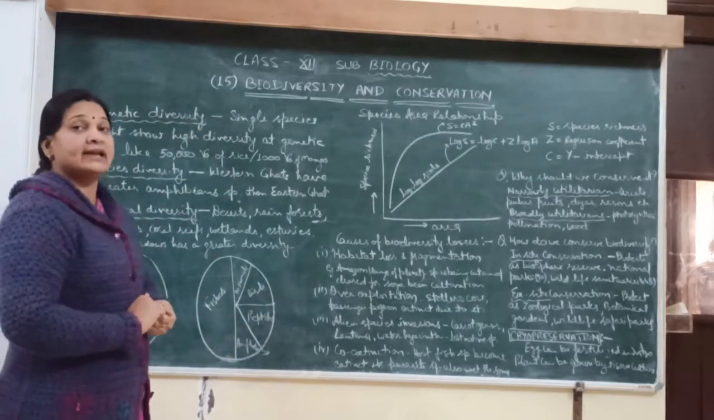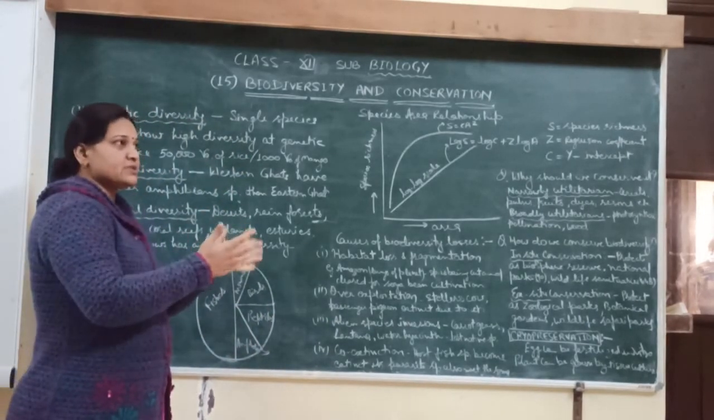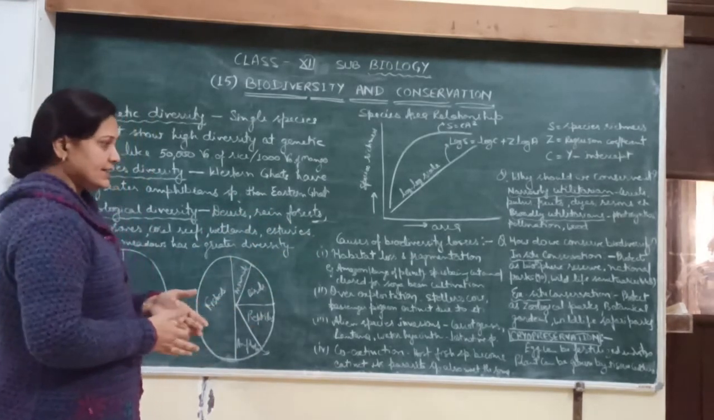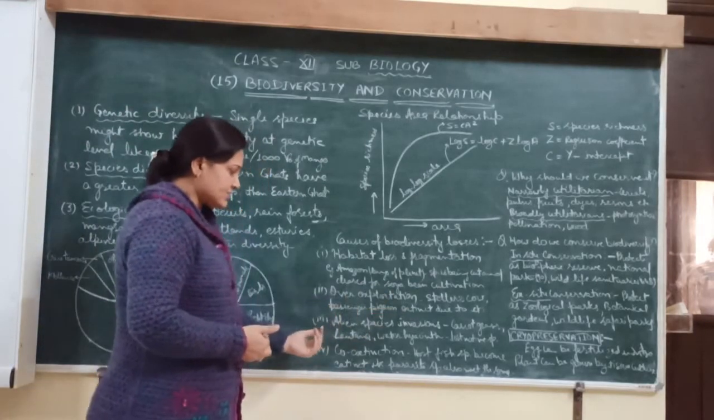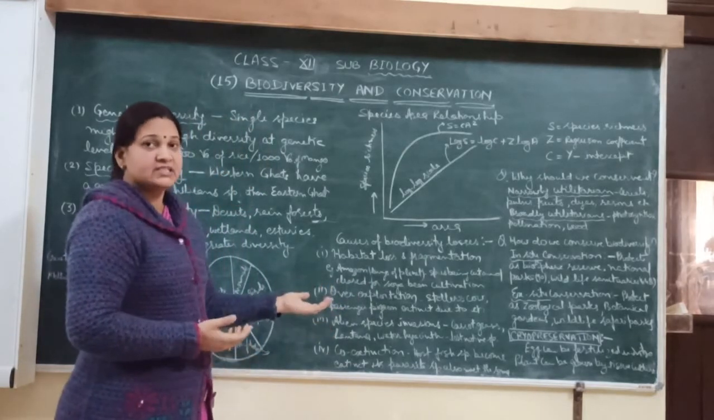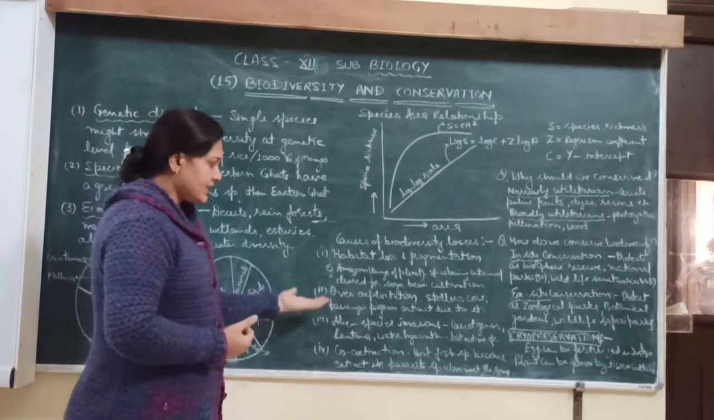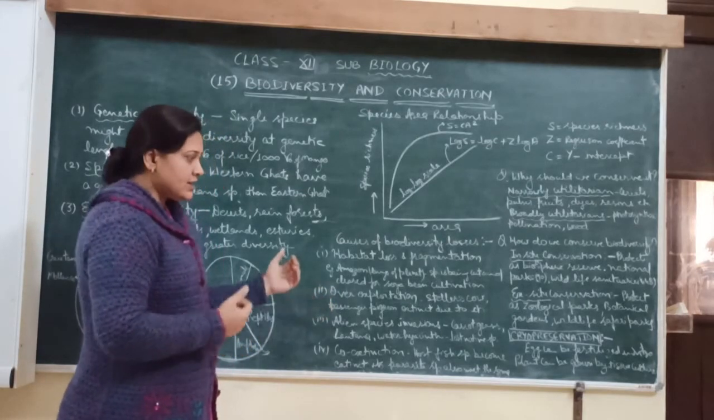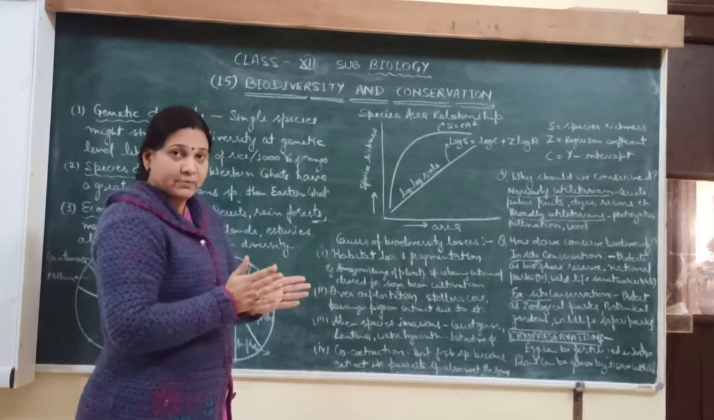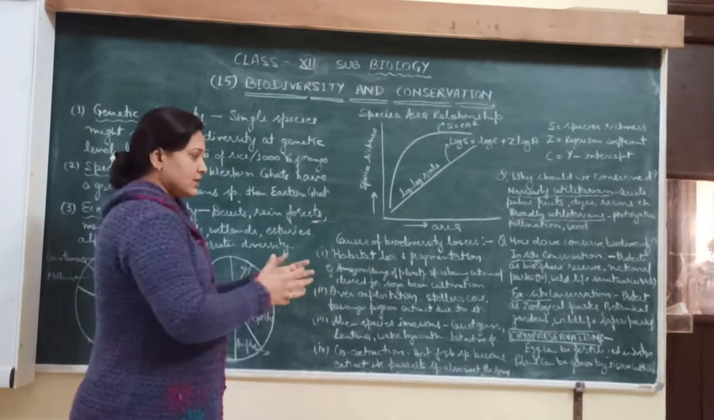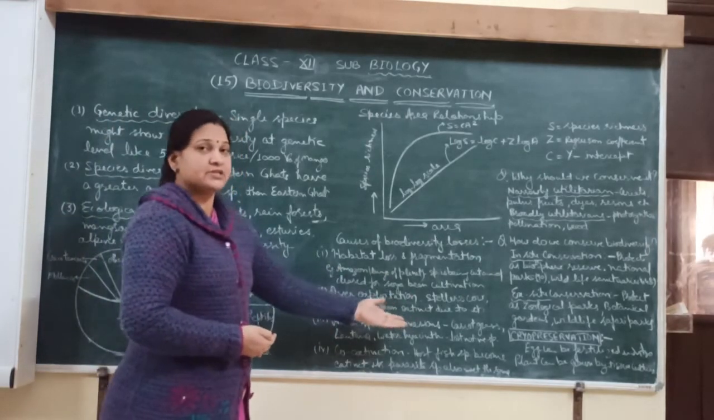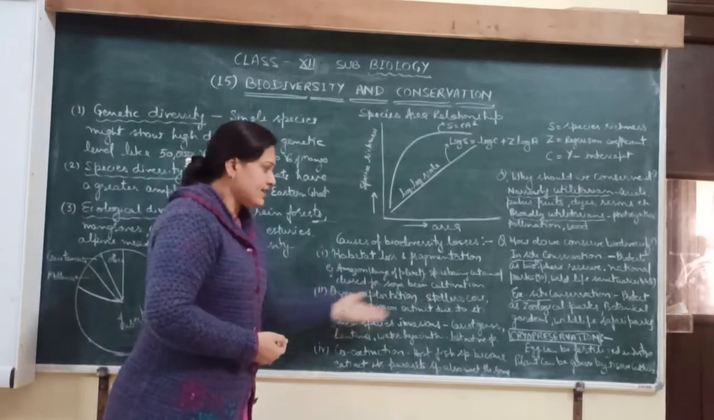Alien means foreign. The species which come from a foreign area, from other countries, like carrot grass, lantana, water hyacinth. These are weeds. Weeds means unwanted plants, and they come into our country, and by these the native species which are present in our India decrease and are lost. We lost these native species due to the invasion of these alien species.